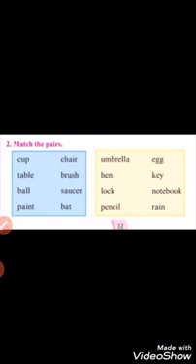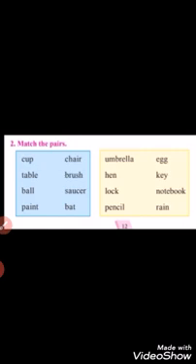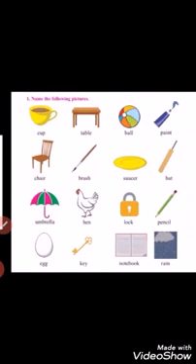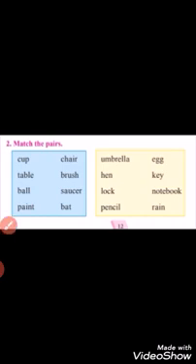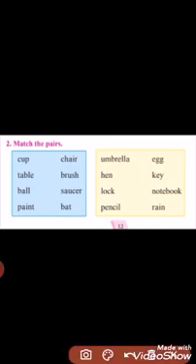CUP, cup, and SAUCER, saucer. TABLE, table, and CHAIR, chair, table and the chair. BALL, ball, and BAT, bat, ball and bat. PAINT, paint, and BRUSH, brush, paint and brush.